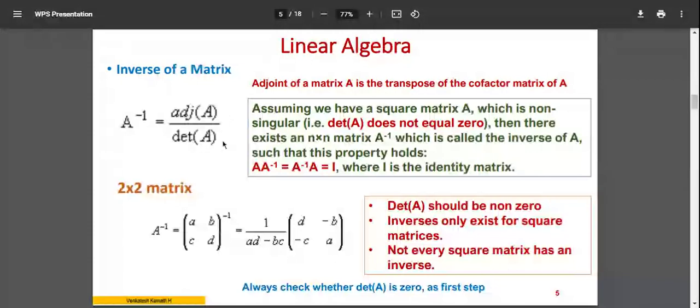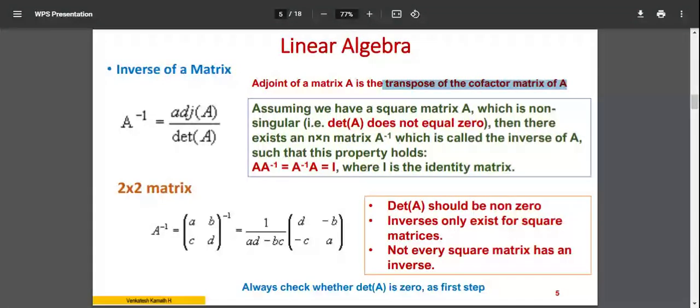Then determinant of A. This is a number. Determinant of A is a number. Adjoint of a matrix A is a matrix. So look at the key words here and let us break that. Adjoint of a matrix is the transpose of the cofactor matrix of A. It means you have to calculate the cofactors for the matrix A, then take their transpose.